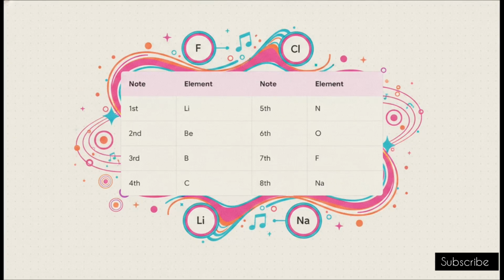He actually compared this to playing musical notes. You know, on a piano keyboard, after every 8th note, the sonic pattern repeats itself. Well, if we start counting from lithium as our first element, the 8th element down the line is sodium. And just like musical notes, lithium and sodium share incredibly similar chemical properties. The exact same thing happens with fluorine and chlorine. It was like the universe had written this grand chemical symphony.